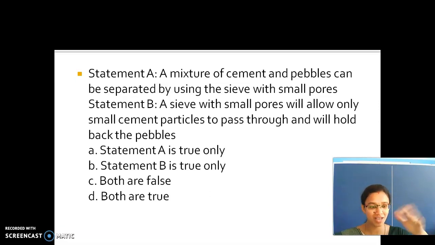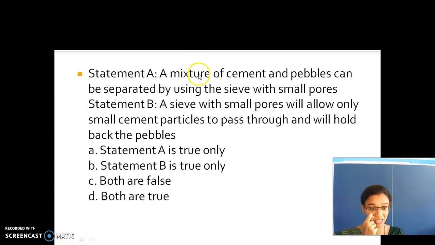Okay. So now inside a sieve, we have a mixture of cement and pebbles. Just imagine that sieve has small pores, small holes. So while sieving, the cement particles will come down and inside that sieve we will be having only pebbles.